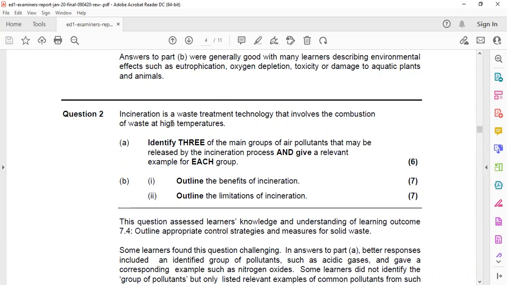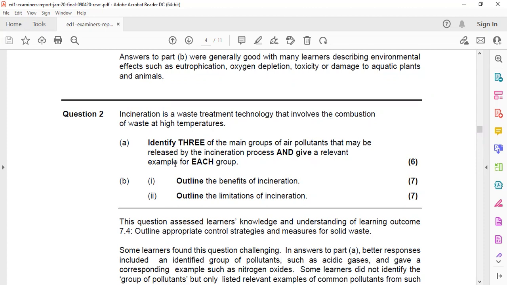For example, burning of medical waste, animal waste, glass waste, metal waste. This is a kind of disposal or recycling of waste done through incineration. Incineration is a waste treatment technology that involves the combustion of waste at a high temperature, more than 1000 degrees, at least more than 800 degrees.